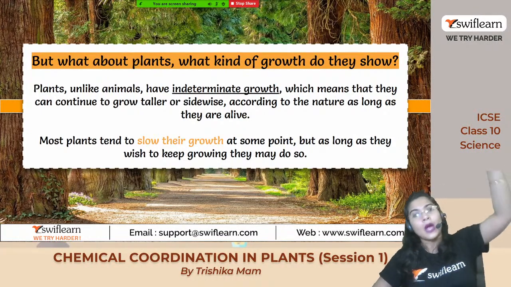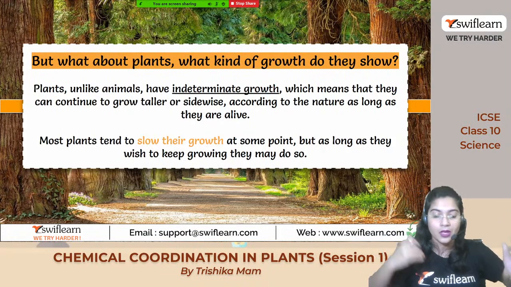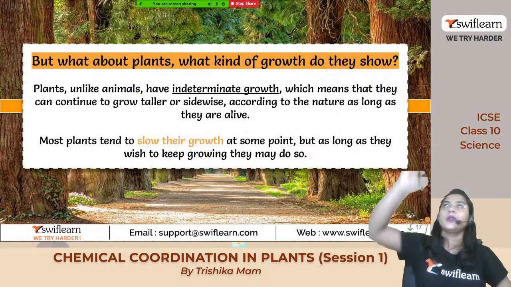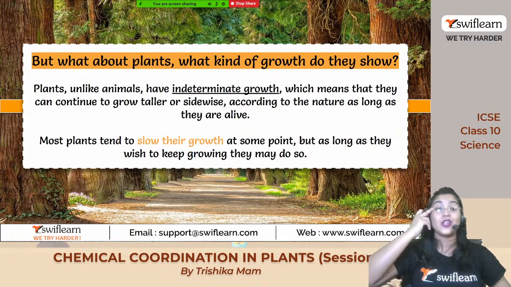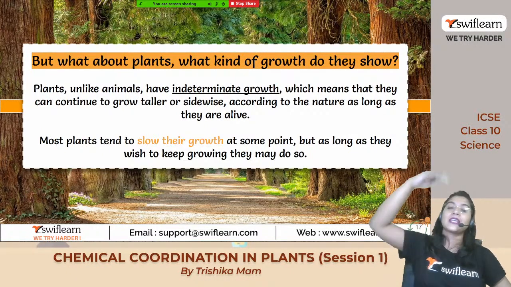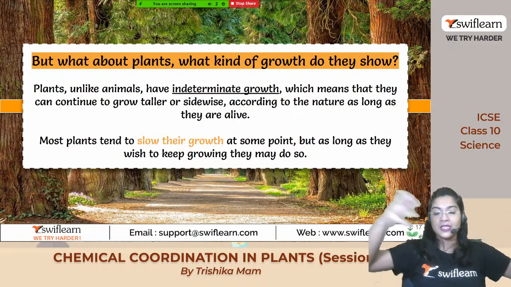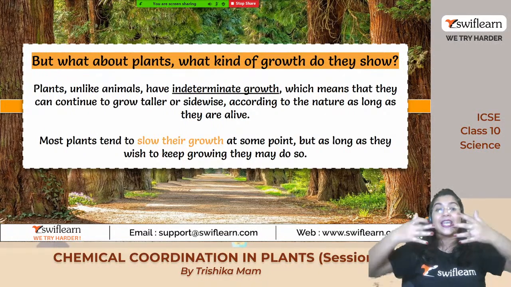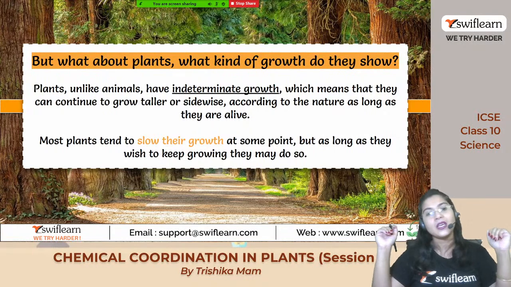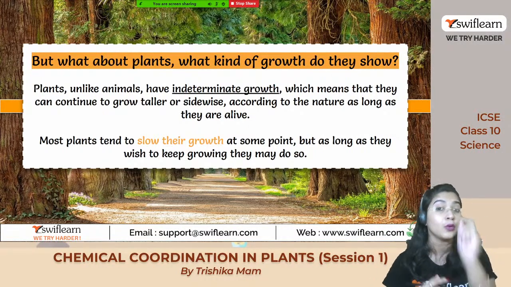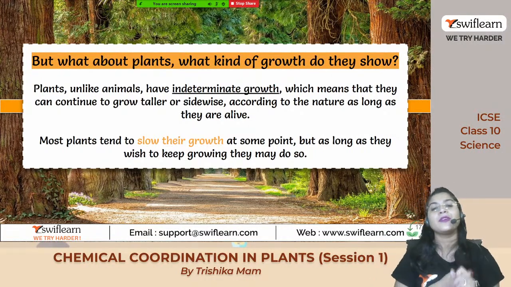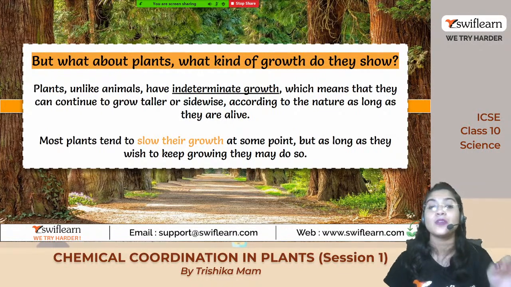Either it will go upward or sideward. हमेशा तो upward नहीं जा सकते, then it will touch the sky, right? So it will not move upward. After a certain time it will stop growing upward and it will start increasing in the different branches. Okay, sidewise grow करेगा, ठीक है ना? तो this type पर growth होगा. So this type of growth is known as indeterminate growth.